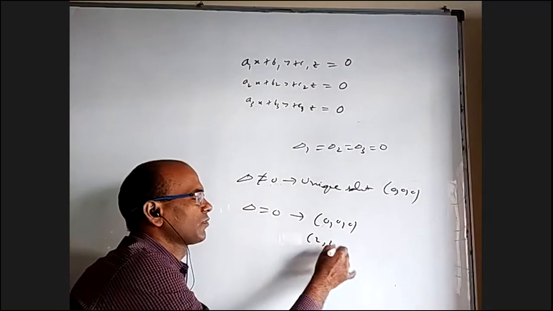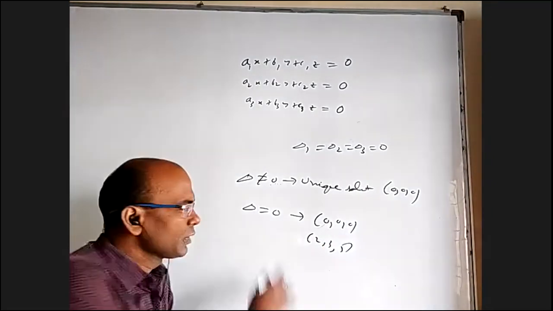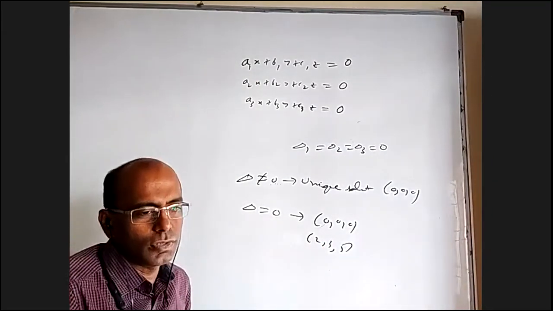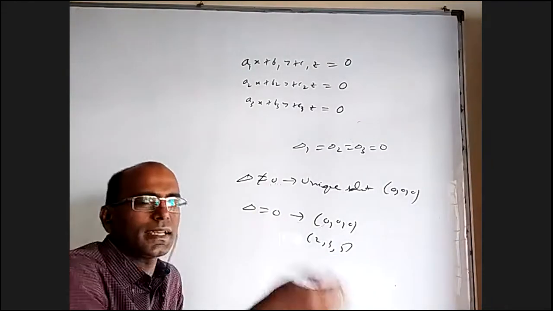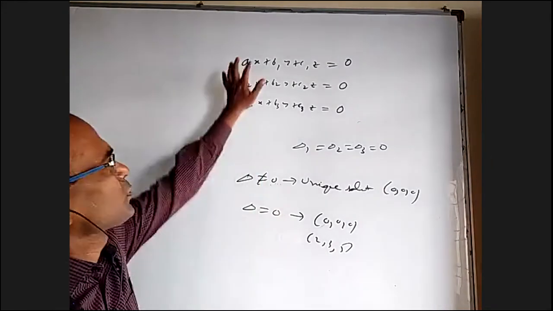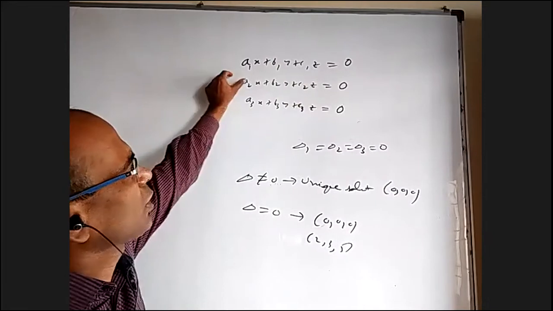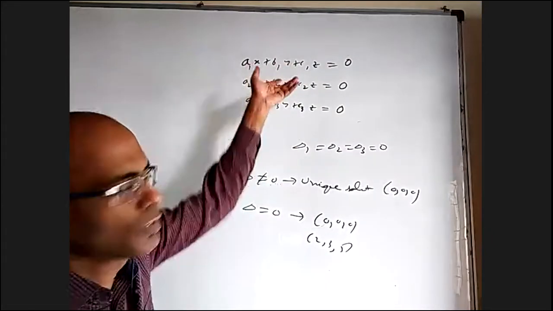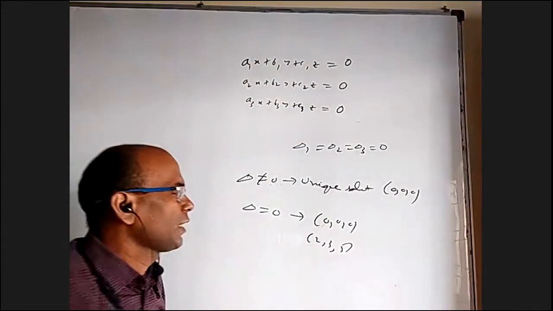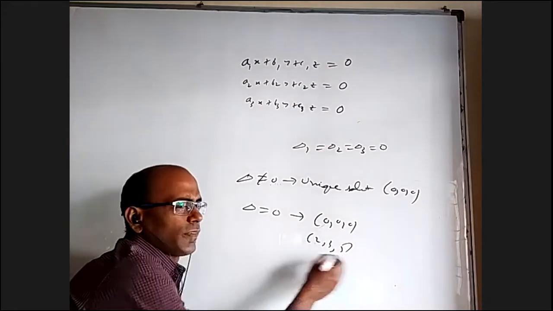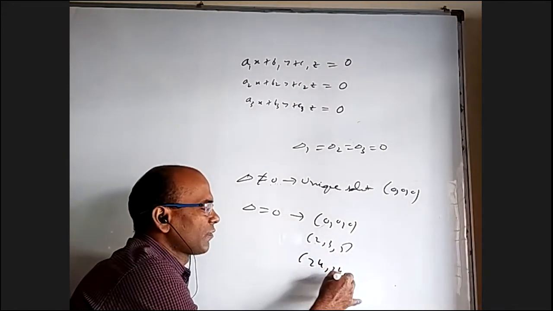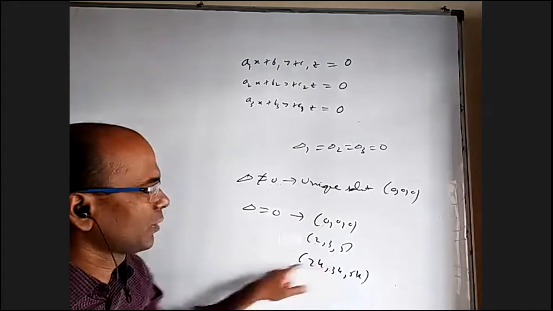Let us say 2, 3, 5. If 2, 3, 5 is a solution, you'll actually get infinite solutions, because if 2, 3, 5 is a solution, 20, 30, 50 is also a solution. Substitute 20 here, 30 here, 50 here, take 10 common, and since 2, 3, 5 is already a solution, it will become 0. So whenever 2, 3, 5 is a solution, 2k, 3k, 5k also will be a solution, because k will come common.